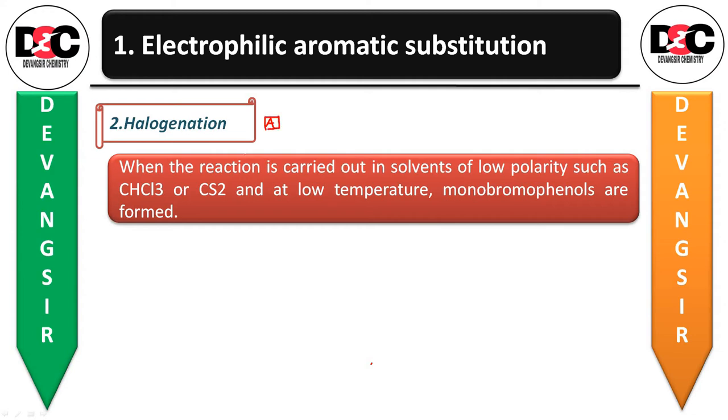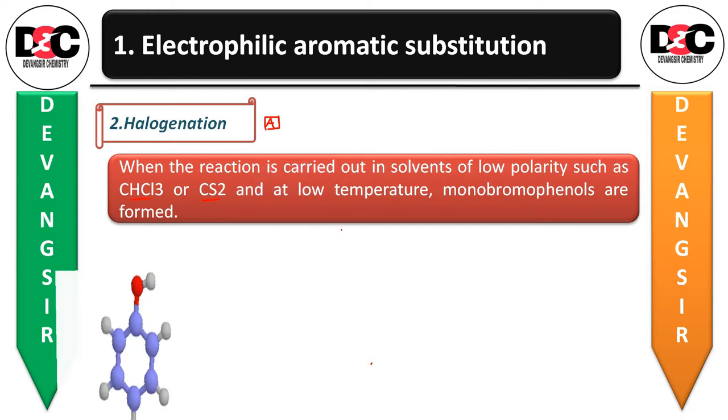So in this, when the reaction is carried out in a solvent of low polarity, such as CHCl3, that is chloroform, or carbon disulfide, that is CS2, and at low temperature, monobromophenols are formed. So let us take first of all the phenol.